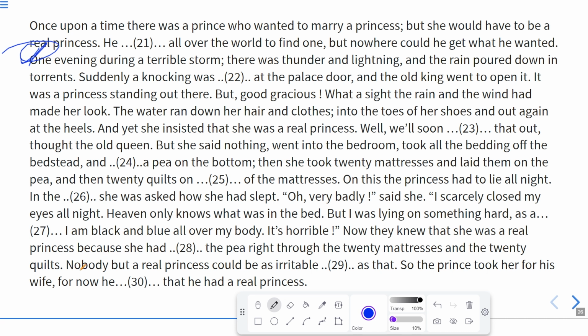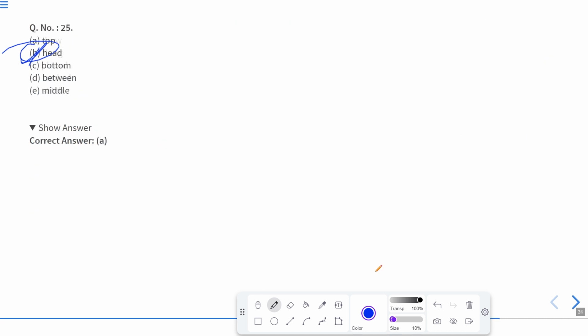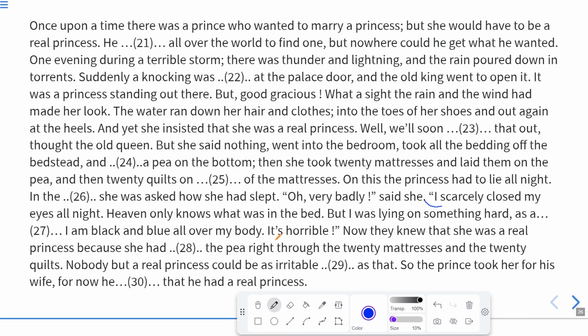And the 20 quilts. Nobody but a real princess could be as irritable as that. So it should be question 29. The options are worried, rough, irritable, sensitive. So she must be very sensitive. Only then could she feel the pea in spite of having 20 mattresses and quilts. So obviously it should be sensitive.